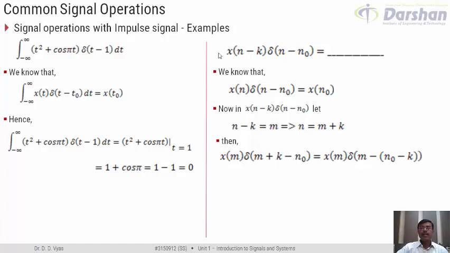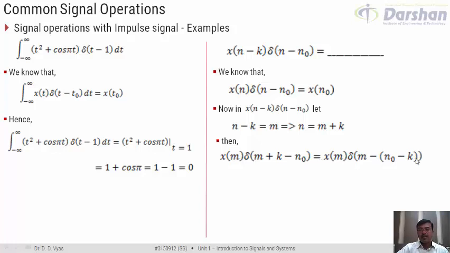So in the given expression I have substituted n minus k by m, and n by m plus k. Rearranging this expression so as to bring it in this form, I will get x of m delta of m minus n0 minus k.